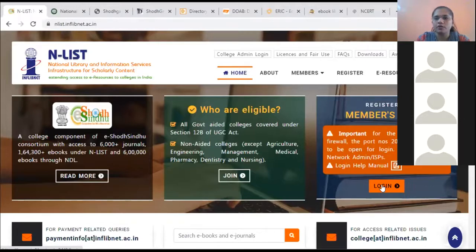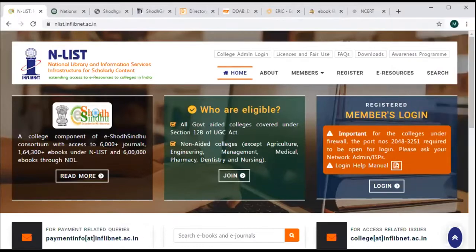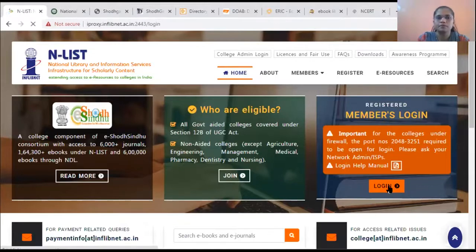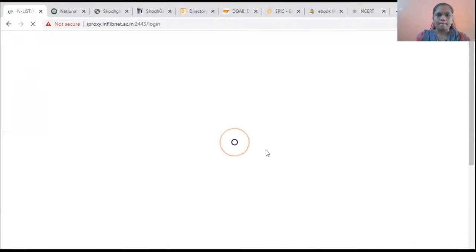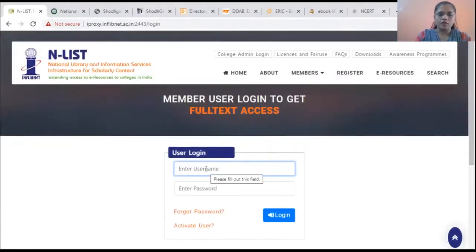See, from here you can log into the Enlist. This is the Enlist website. You can log in from here. Enter your user ID.